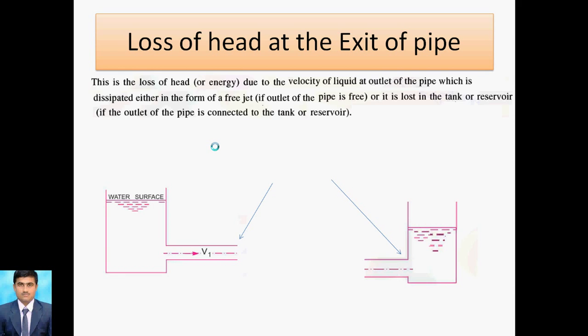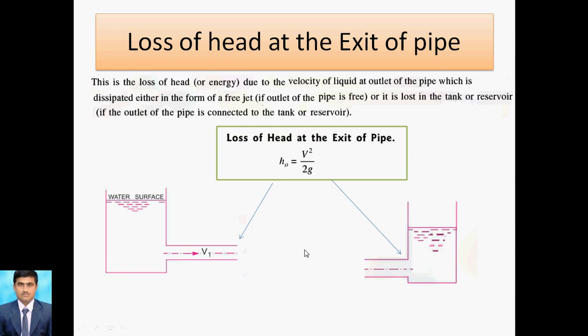If the outlet of the pipe is connected to the tank, the pipe continues here and exits at this tank, so that's why there is exit loss. The exit loss is computed from HO, that is head at exit of pipe, equal to V square by 2g. So this is the formula for finding the exit loss.